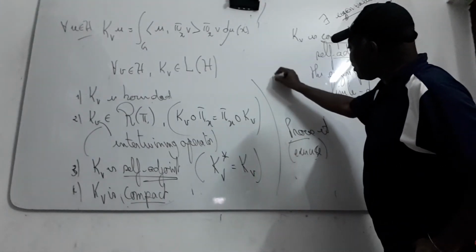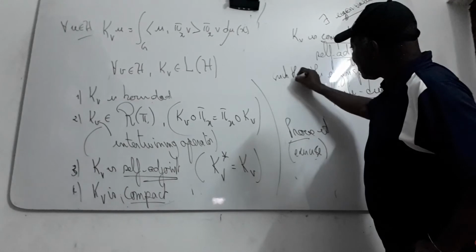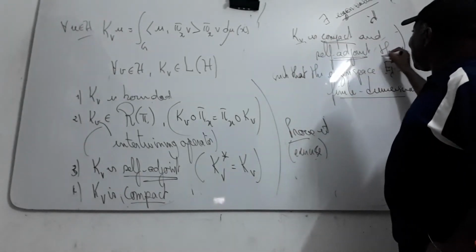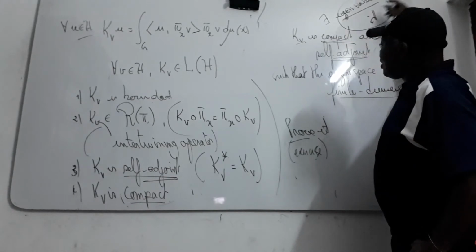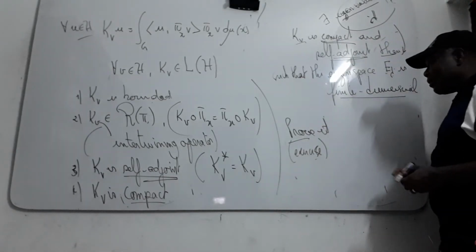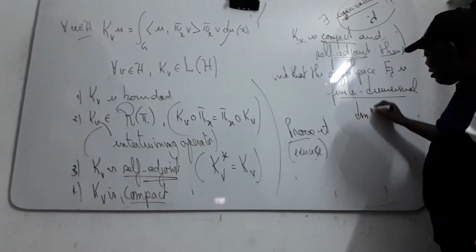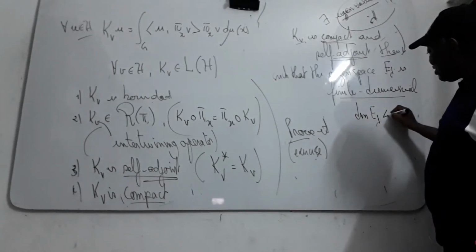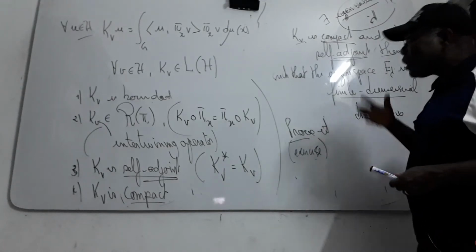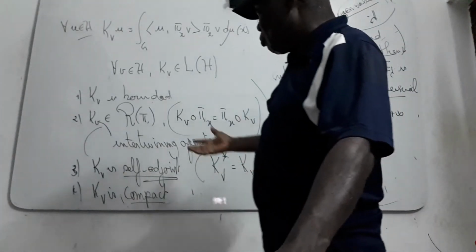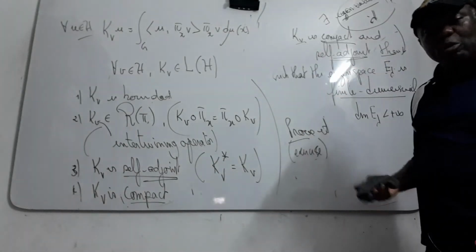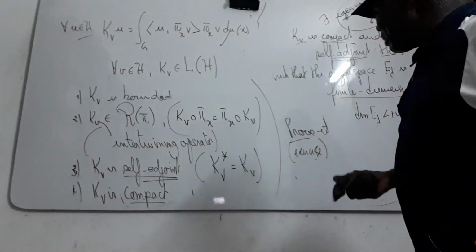You try to use this property to prove that any representation of a compact group contains a subrepresentation which is finite dimensional.